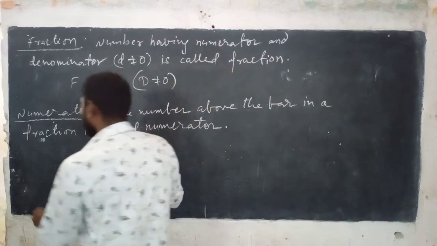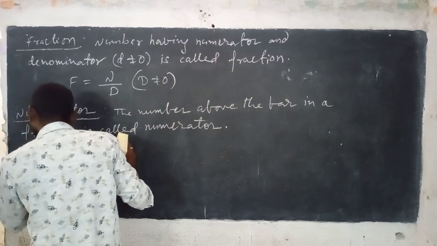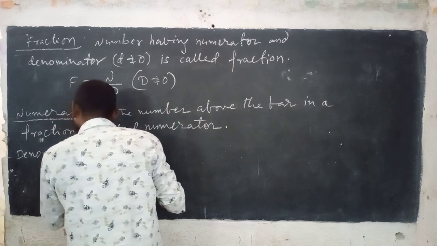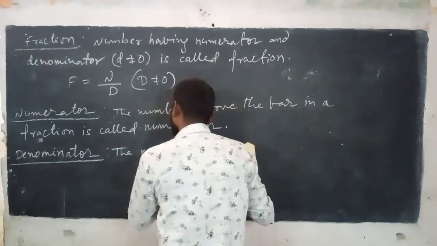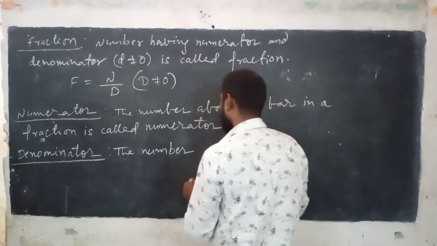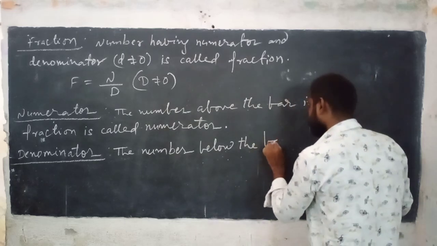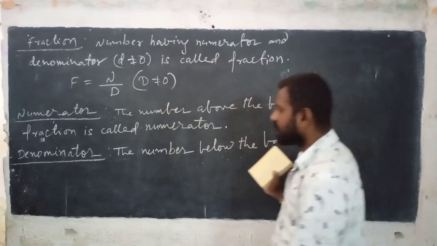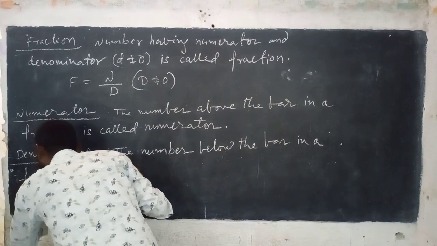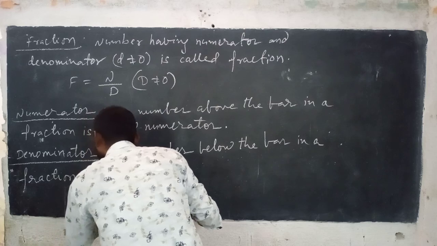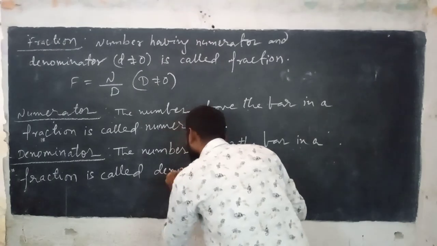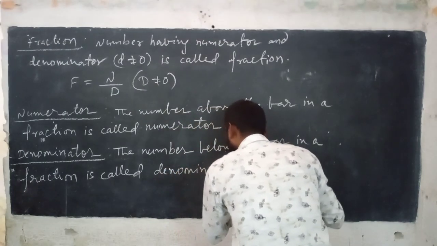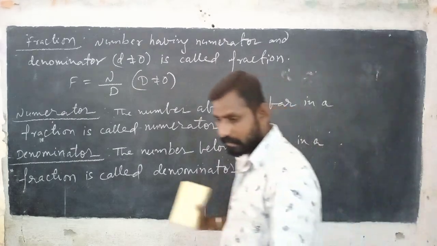Now next, denominator. The number below the bar in a fraction is called denominator. Denominator.